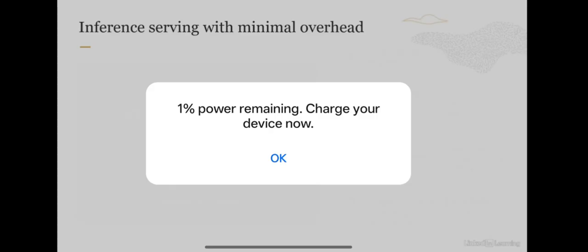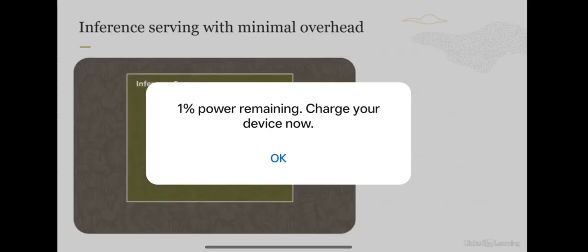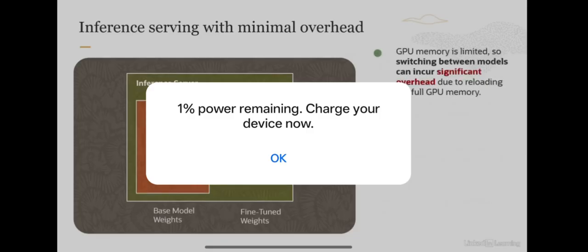Now, as we do that, one question which comes up all the time is how do we handle the GPU memory? In a typical scenario, GPU memory is limited. So when you switch between models, it can incur significant overhead due to reloading the full GPU memory. What do I mean by that? GPUs are particularly well suited for deep learning tasks due to their parallel processing capabilities, but they offer a finite amount of memory.